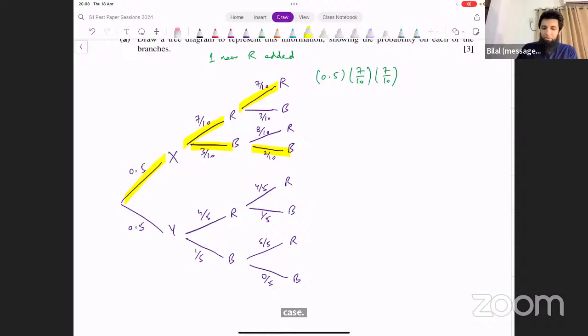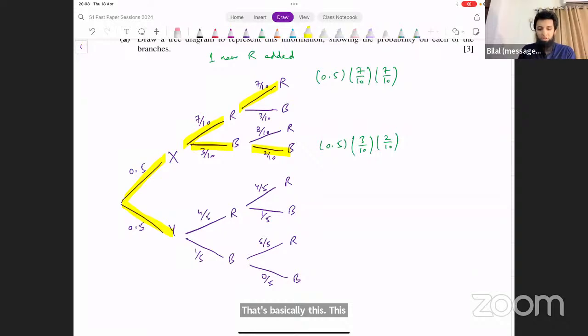So if we have both blue marbles taken out, what does that give us? That's 0.5 into 3 over 10 into 2 over 10. That's another possibility of getting same colored marbles.